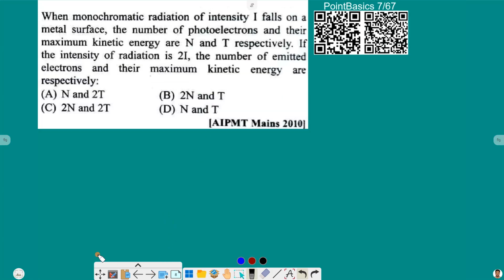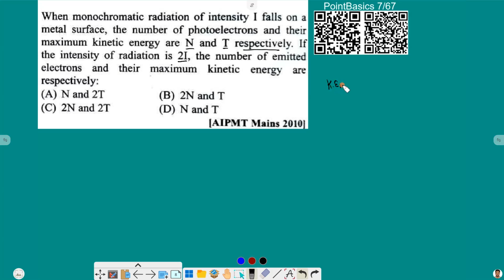For the next one: when a monochromatic radiation of intensity I falls on a metal surface, the number of photoelectrons and their maximum kinetic energy are N and T respectively. If the intensity of radiation is 2I, what are the number of emitted electrons and their maximum kinetic energy? So we know that